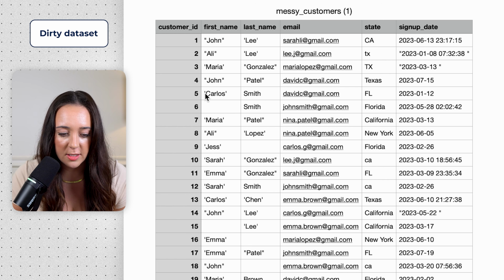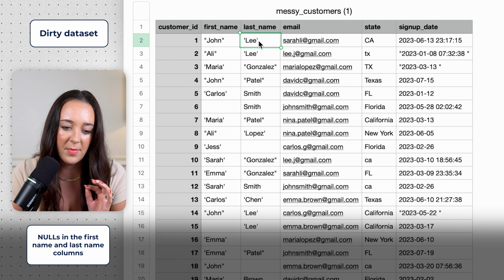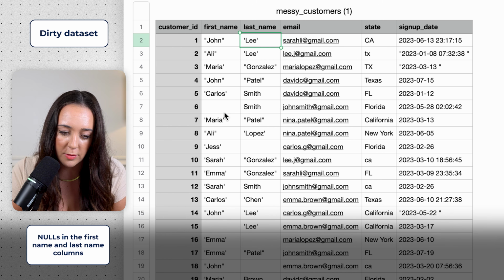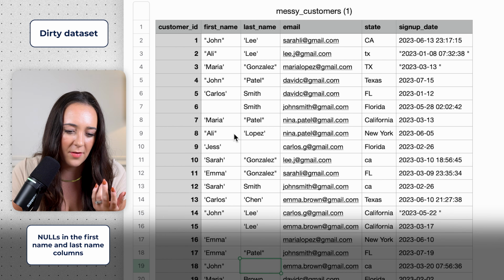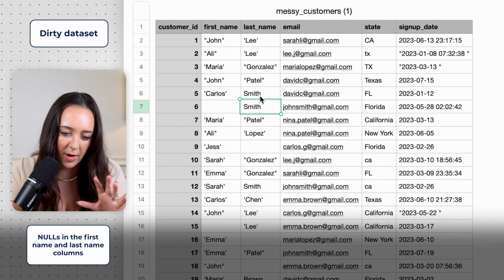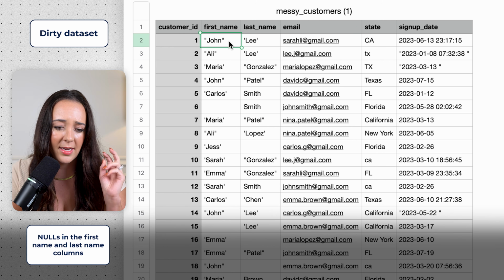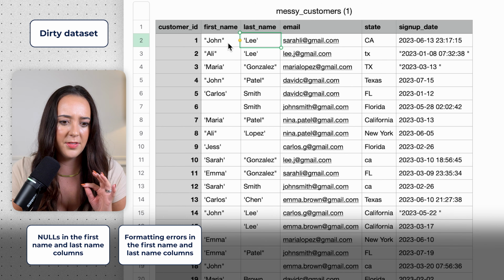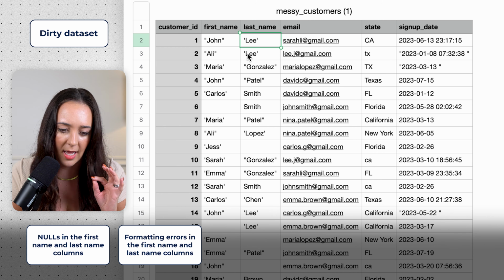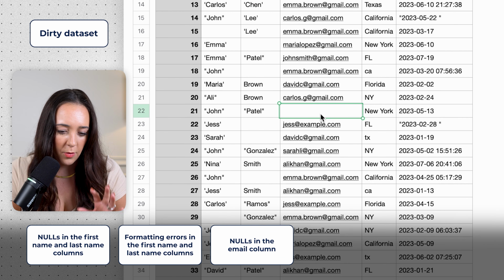So here's the messy customers data set. So we can see that the first name and last name column have a lot of just different values. We have a bunch of null values in the first names and the last names. We also have names that look normal, like Smith right here looks good to go. And then we have names that are in double quotes like John and single quotes like Lee. So there's a bunch of different formatting errors with all of these different name values in the first name and last name column. In the email column, we also have null values with no email.